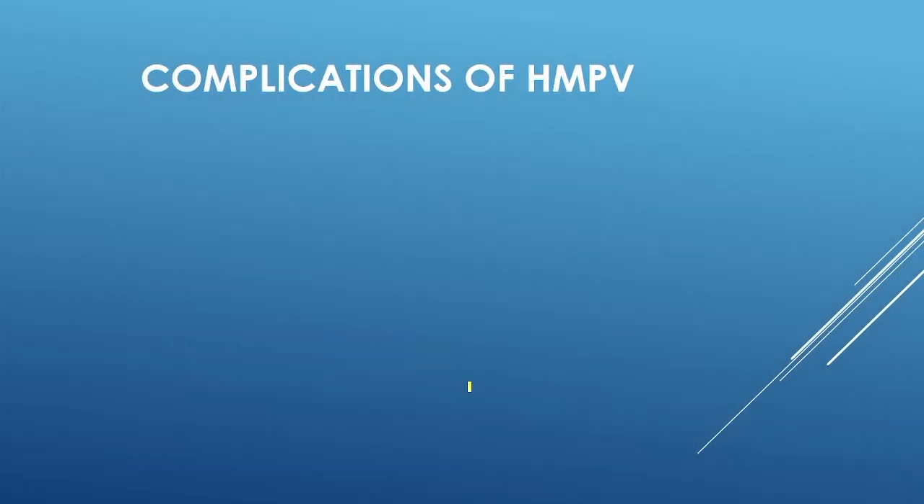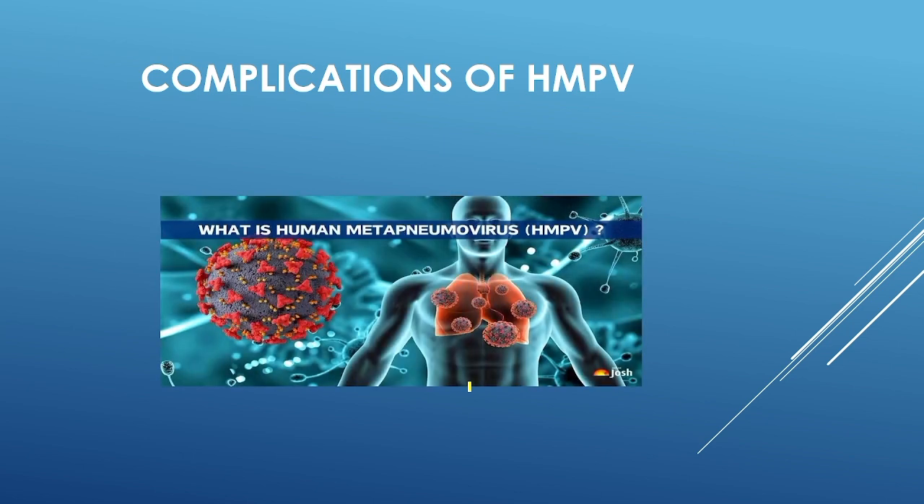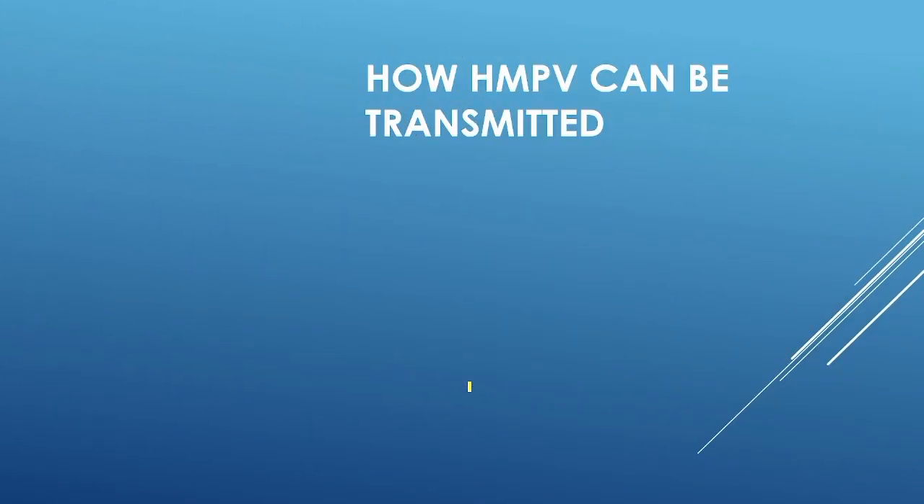Next, what are the complications of HMPV? If HMPV is not treated, complications can occur, like bronchitis, pneumonia, asthma or COPD along with ear infection. These are the complications under HMPV. Next, how can HMPV be transmitted?